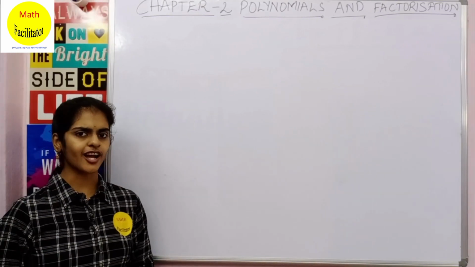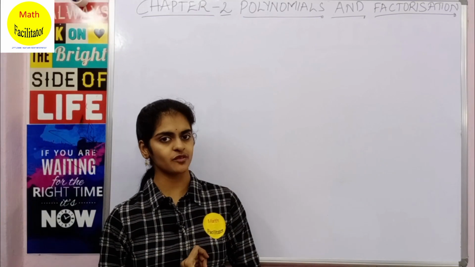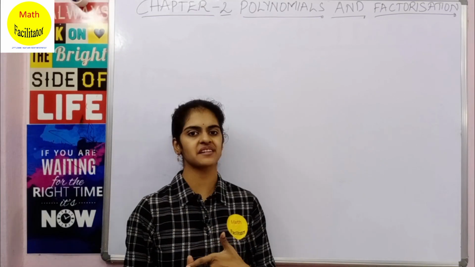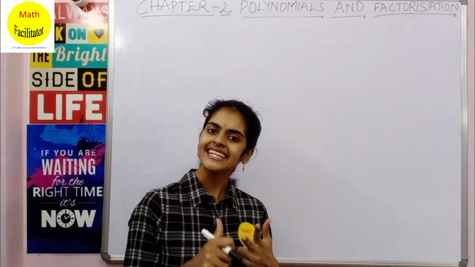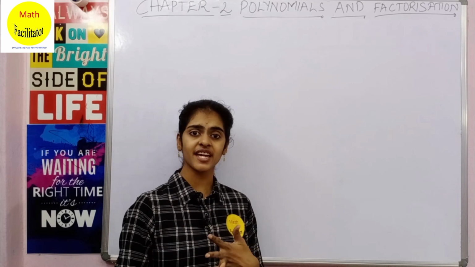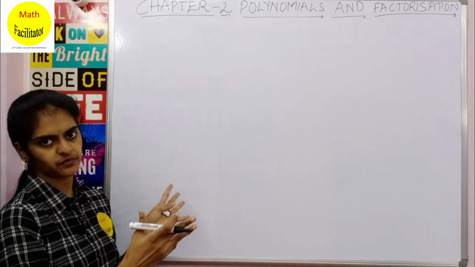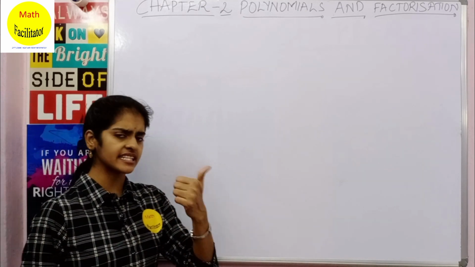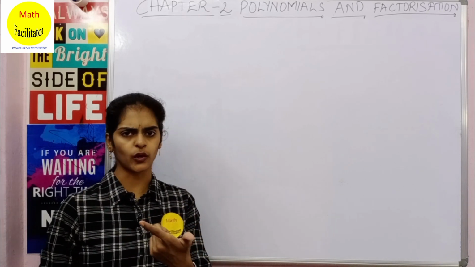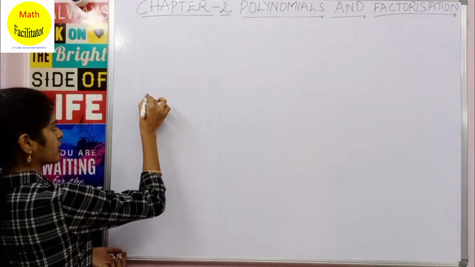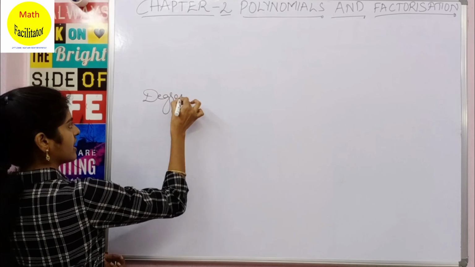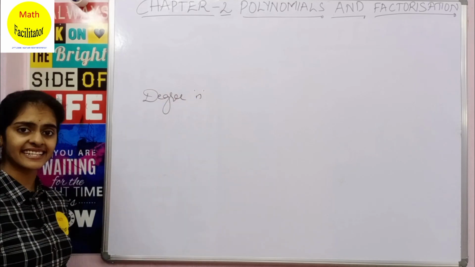Now we have learnt how to find the terms in a polynomial, how to find the coefficients of the terms in the polynomial, and how to find the degree of the terms and also the degree of the polynomial. Yes, now let us learn how to generalize it. You have learned what a degree 1 polynomial is, what a degree 2 polynomial is. Now what if a polynomial has degree n?